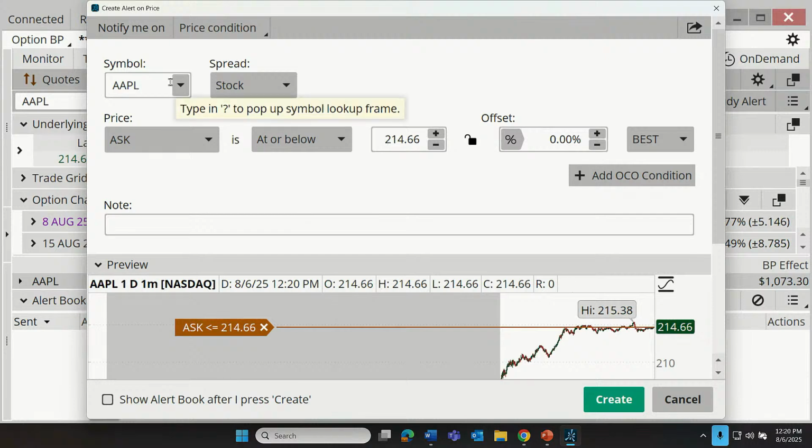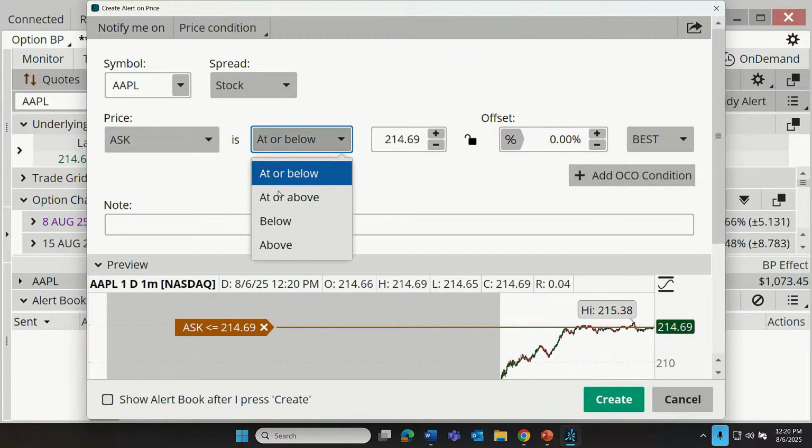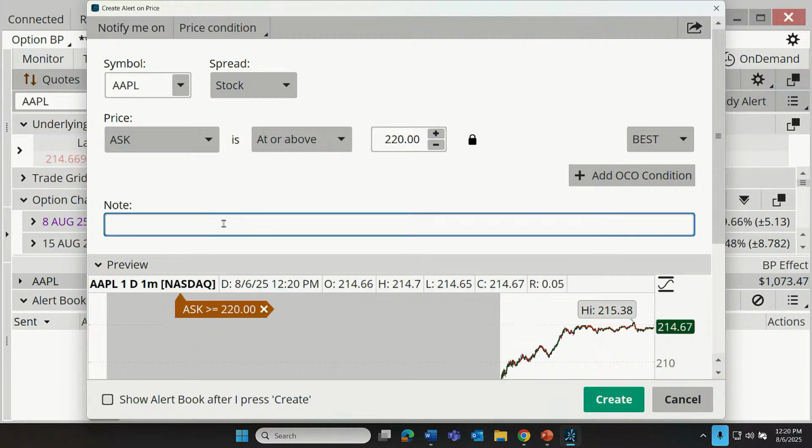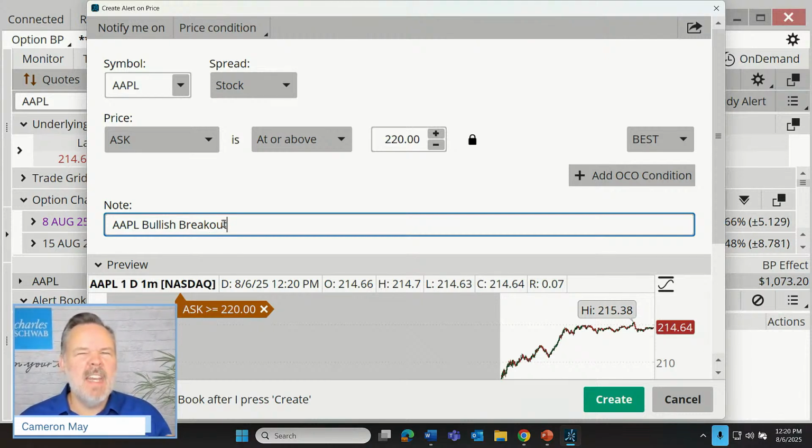But let's tell it what condition we want, first of all. So Apple, yep, the stock. Let's say we want the ask price, the current price of the stock, to be at or above, and what was that price level? 220. And then we can give our alert a name. Let's say this is an Apple bullish breakout. This is just a message to ourselves to remind us, why am I getting this email or this text message? Oh, that's right. I was looking for an Apple breakout.